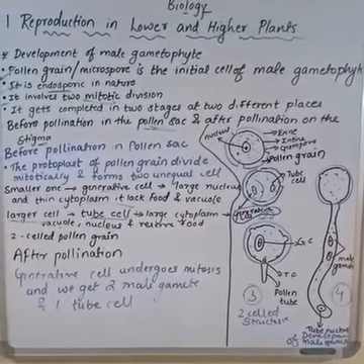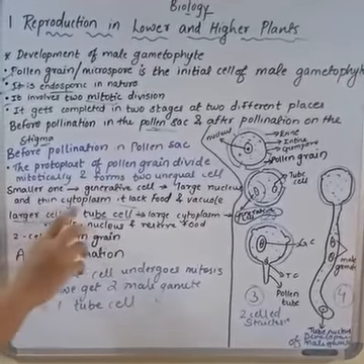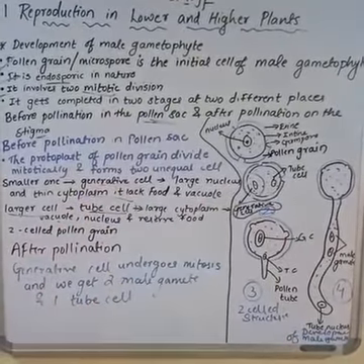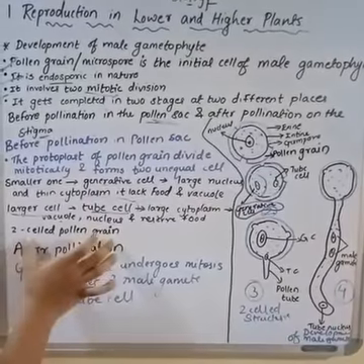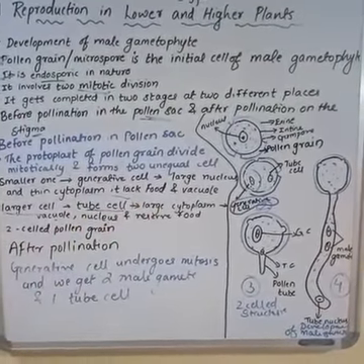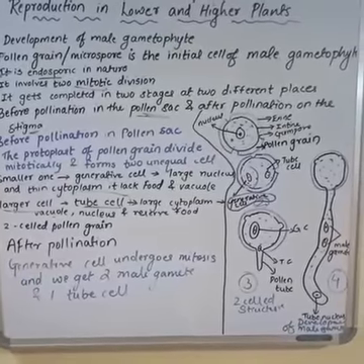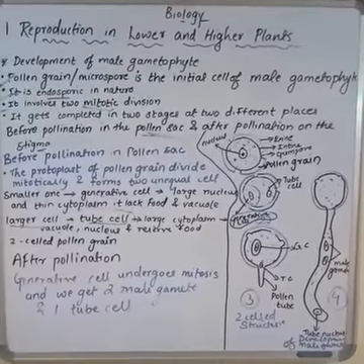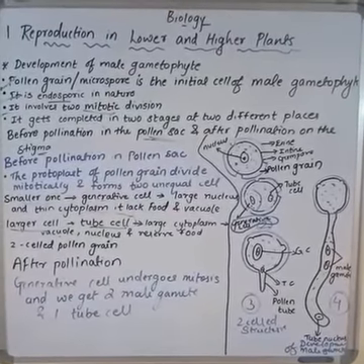Okay, so in this one we get two cells, the generative cell and the tube cell. So now we have a pollen grain, and that pollen grain is called the two-celled pollen grain. Such two-celled pollen grains are also called the young or partially developed male gametophyte.